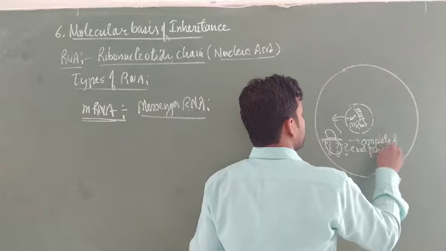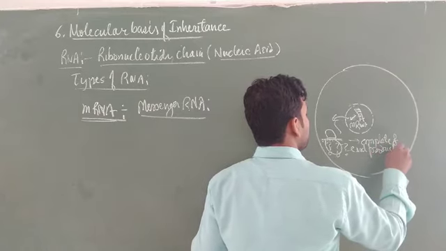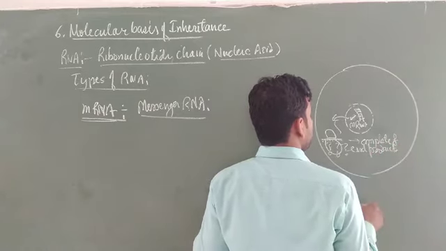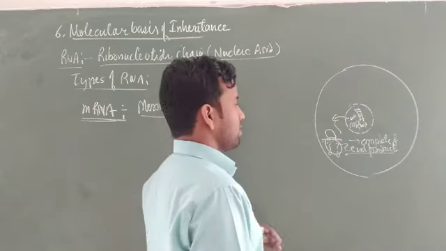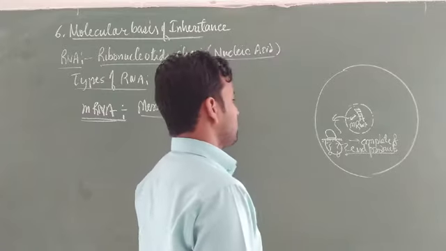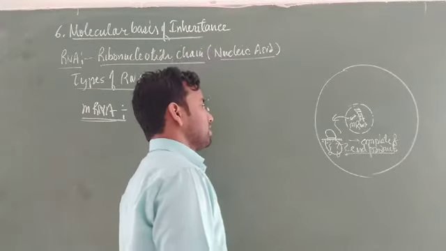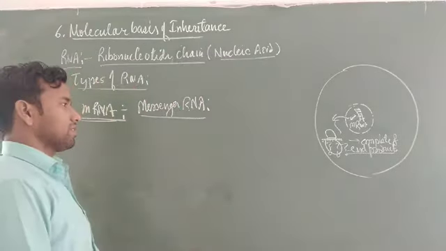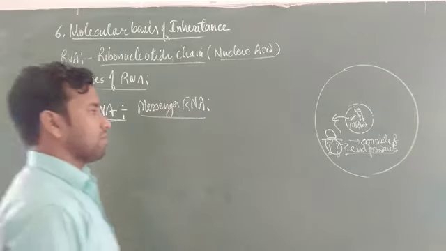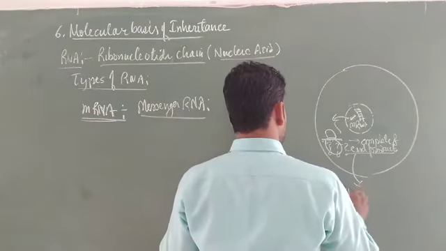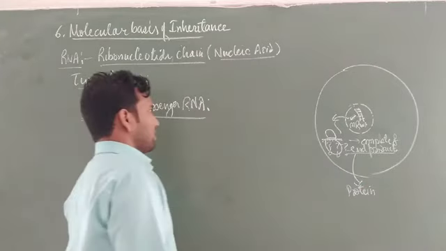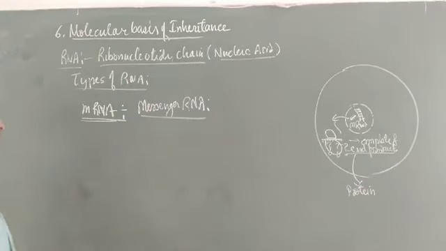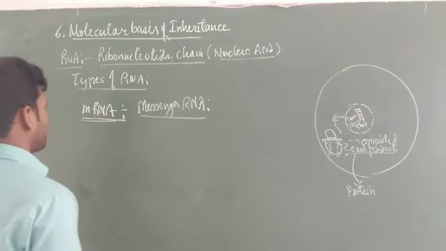The end product is present in the form of proteins. It is a complete end product, especially the mRNA helps in the formation of the end product, that is in the form of protein. It is not directly involved in synthesis, but indirectly it helps in the synthesis of protein. We cannot ignore the function of mRNA.